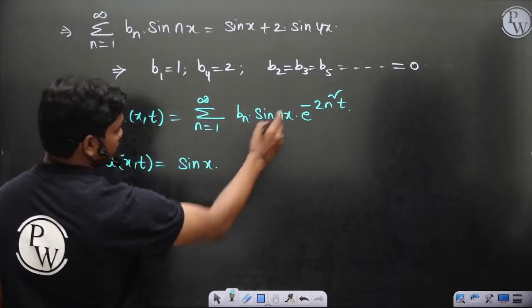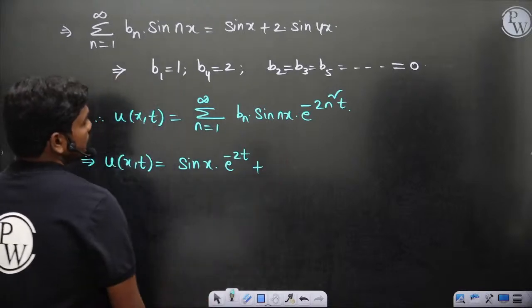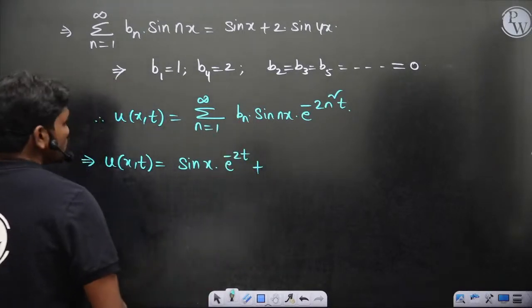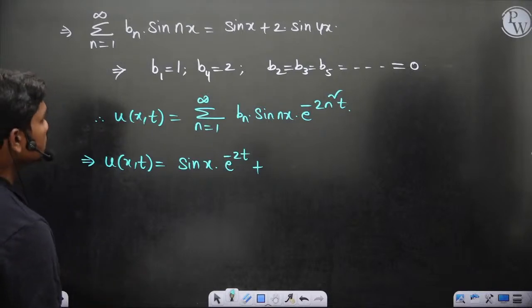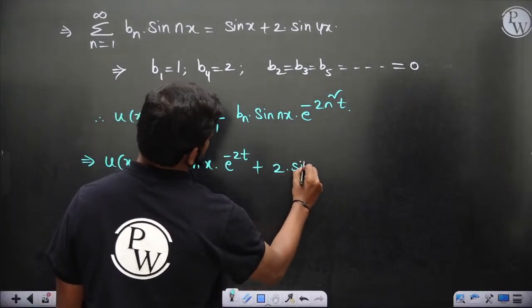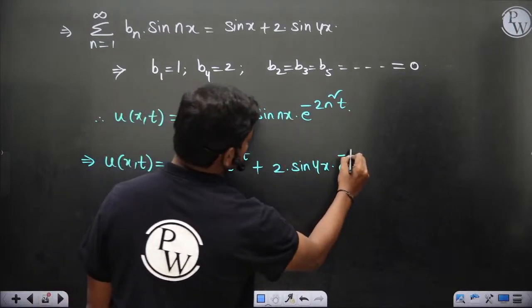So when you put n equal to 1, you get b1, so sin x into e power minus 2t, plus, when you put n equal to 4, you get 2 sin 4x into e power minus 32t.